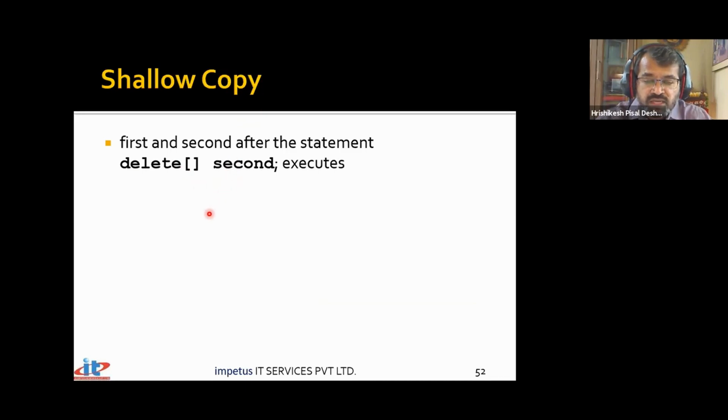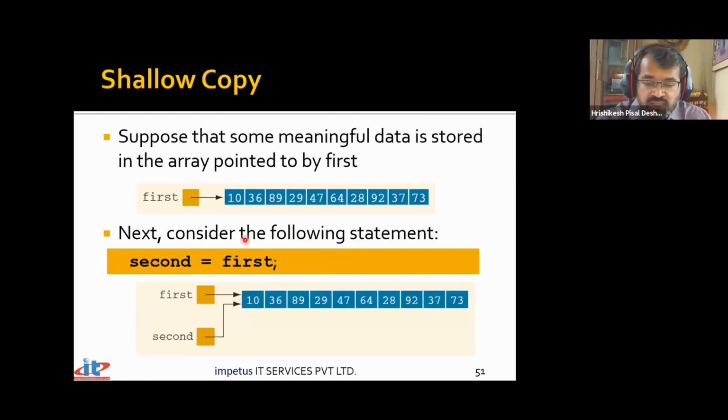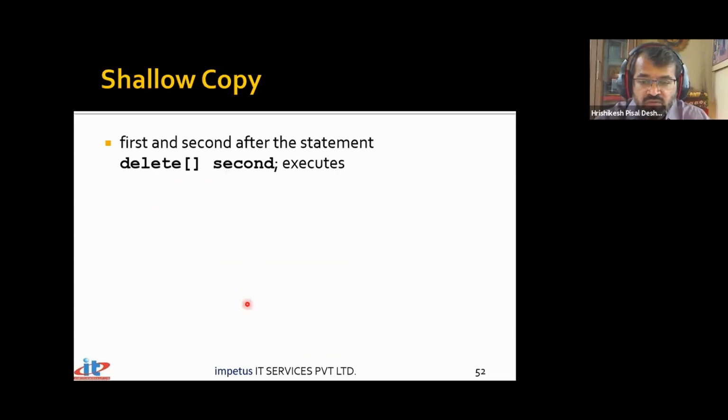The pointer second, which was pointing to that particular array, that entire array will now get destroyed. So the first and second, both will not be pointing anywhere. Both of them will become dangling pointers. And the reason for that is first is also pointing to the same location and second is also pointing to the same location. Now if I say delete second, both of them become dangling pointers, because both of them are pointing to the same location.